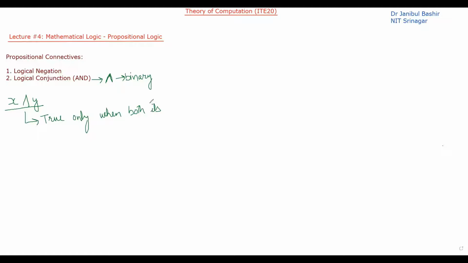Both its inputs are true. Otherwise, it is false. Okay. So let me write it. Otherwise, it is false. Okay. So let's make a truth table for this particular statement, or we can say particular connective.